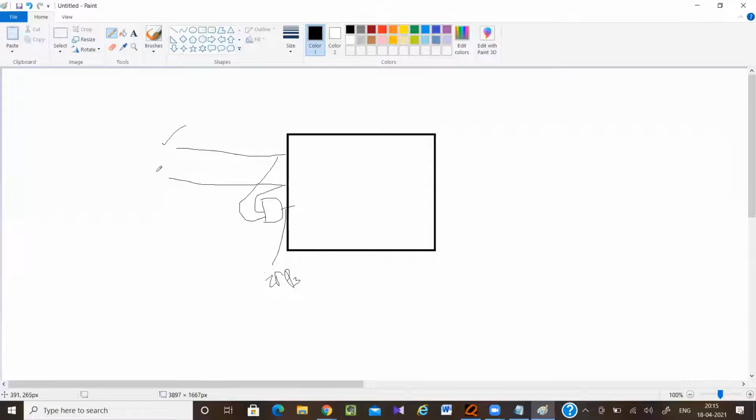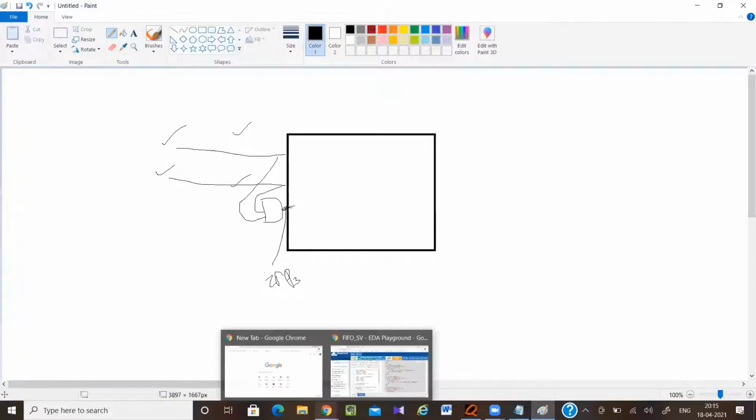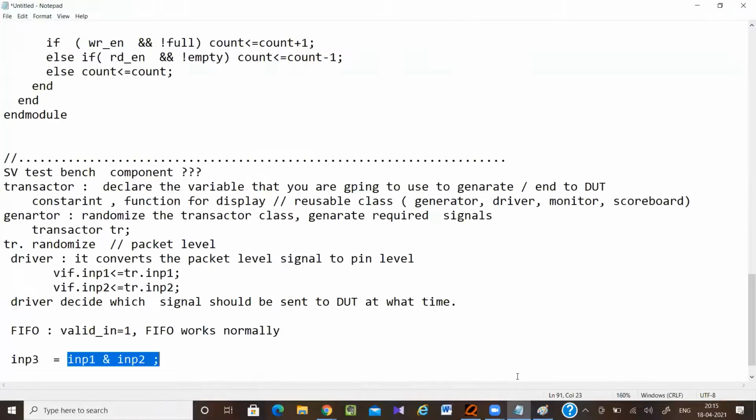So here, input 1 and input 2 will be changed at the same time, and input 3 will take the previous values. You can say that input 1, 2, 3 are changing at a time. But if I'm using blocking assignment, there may be a condition where the input signal gets updated and the updated value will be given. We don't want that. We want all the values to change at a time, concurrently. That's why we go for non-blocking assignment whenever we are giving the input values. For output, we can use blocking assignment, but for input, we use non-blocking.